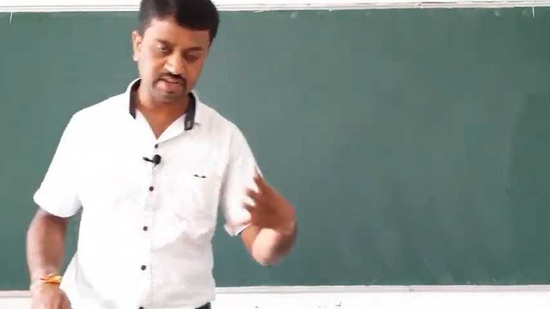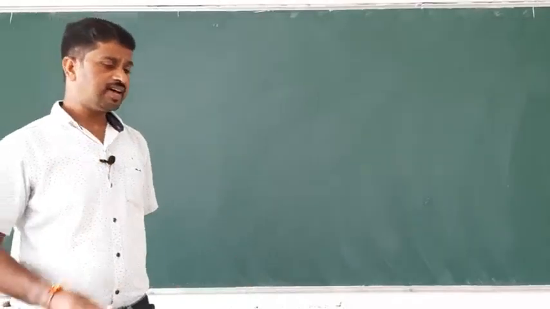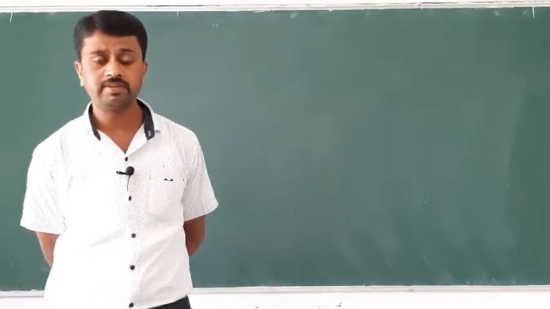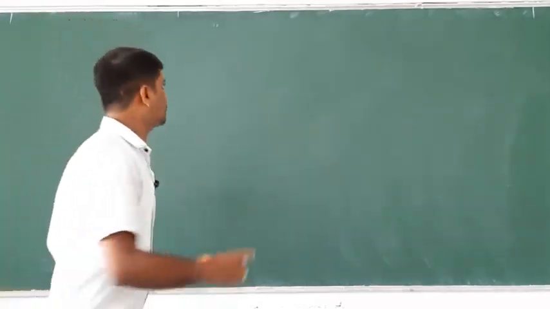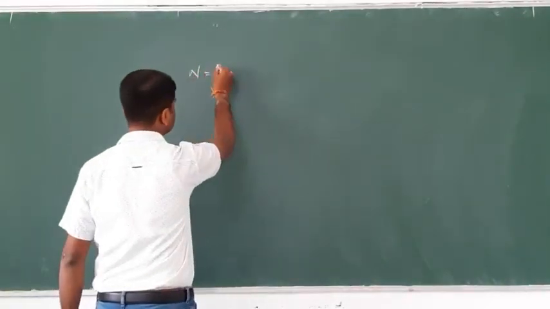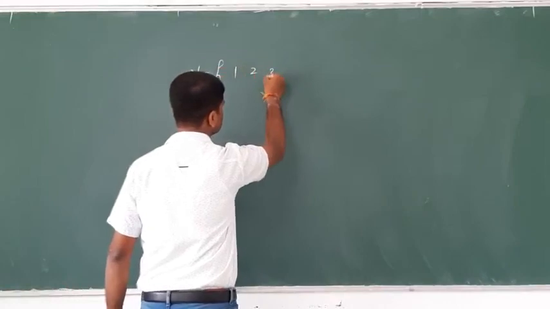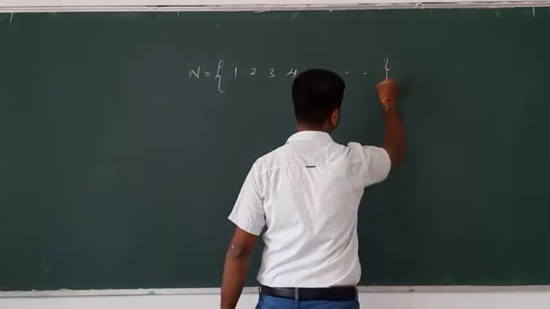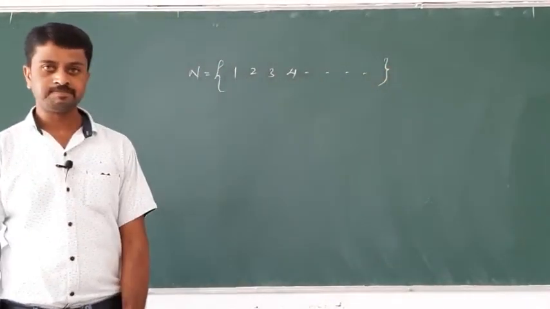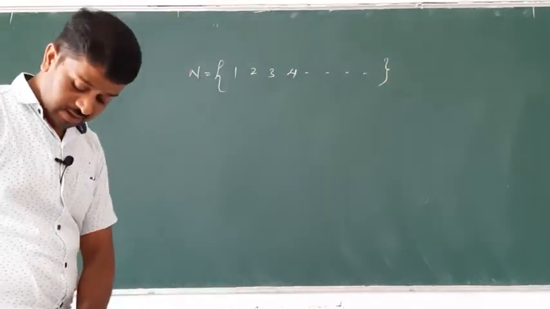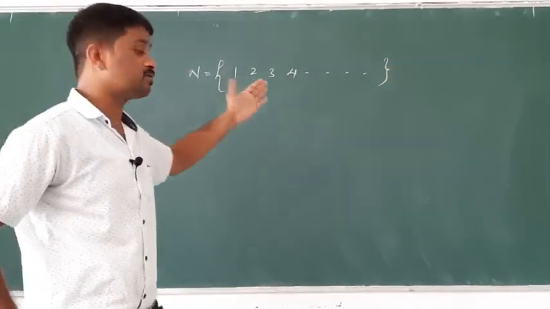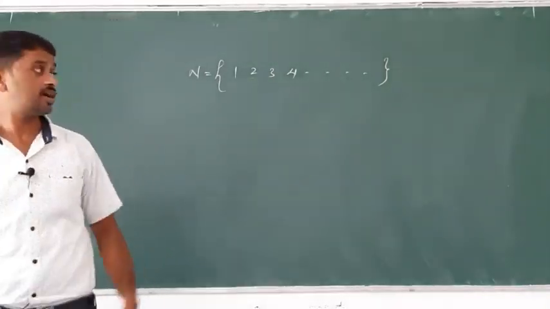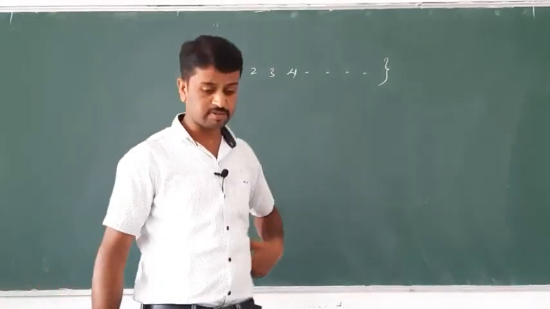What is the definition of the term? What is the sequence? A sequence is a function whose domain is the natural numbers. What is the domain? The set of all natural numbers: 1, 2, 3, 4 and so on. Yes or no? So a sequence is a function whose domain is the natural numbers, n equal to 1, 2, 3, 4 and so on.